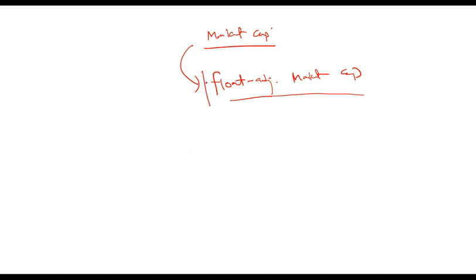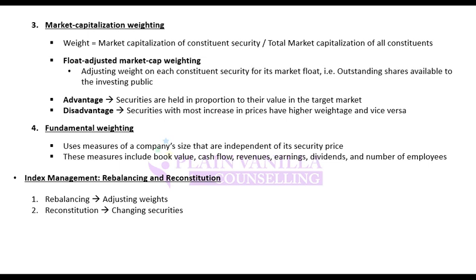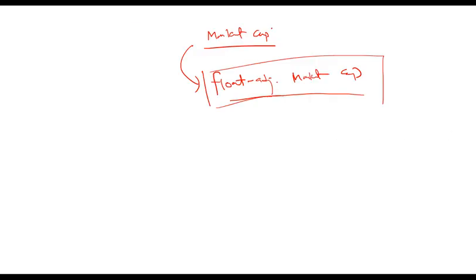So generally among all, this is assumed to be the better way of providing weights to index. That is price, equal, market cap, float adjusted, and fundamental. So last one is fundamental.